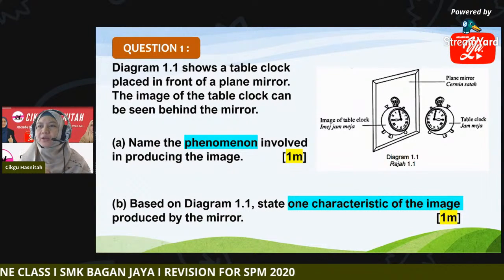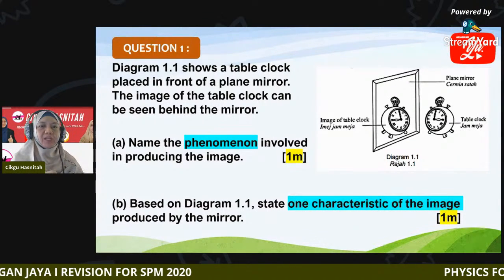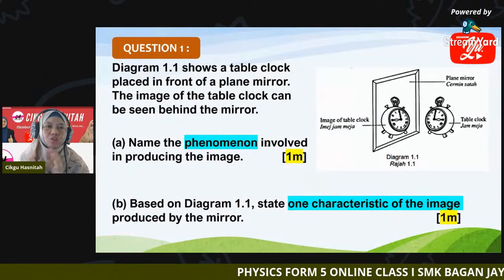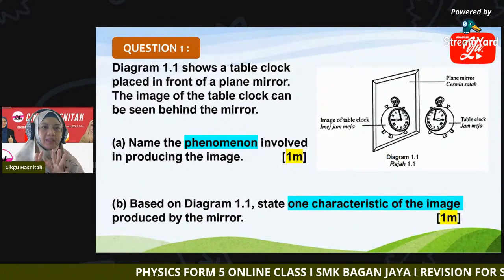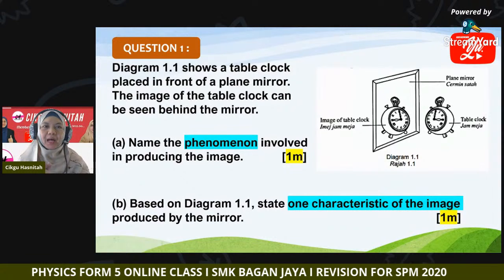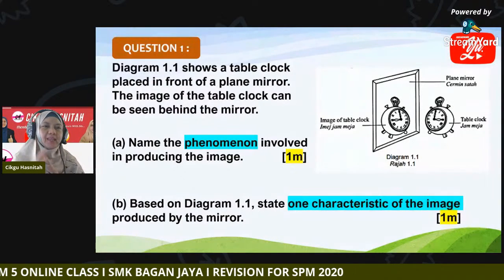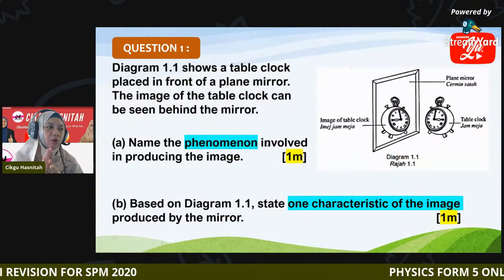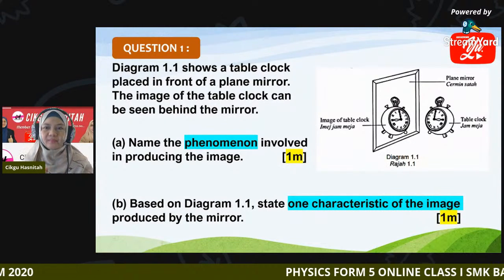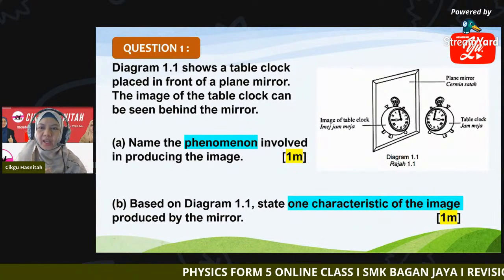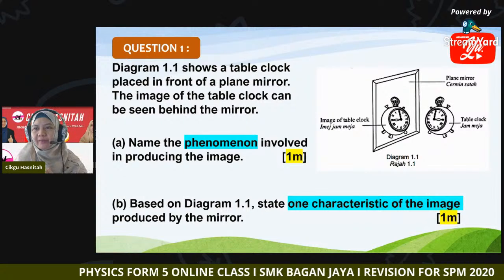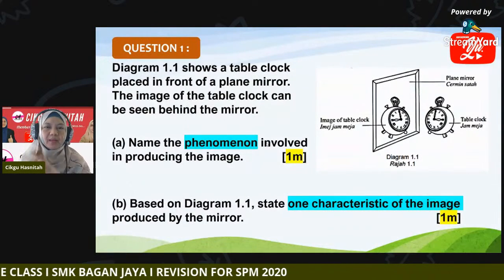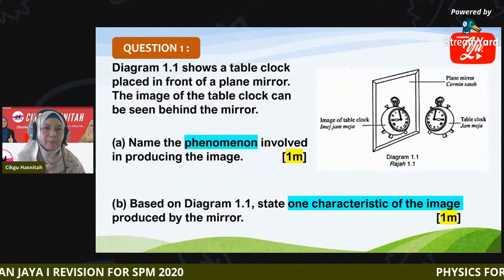First question, name the phenomenon involved in producing the image. So what phenomenon occurs here? Remember, our keyword is plane mirror. So what light phenomenon involves a mirror? You can share your answer in the live chat section. The name of the phenomenon will give you 1 mark.